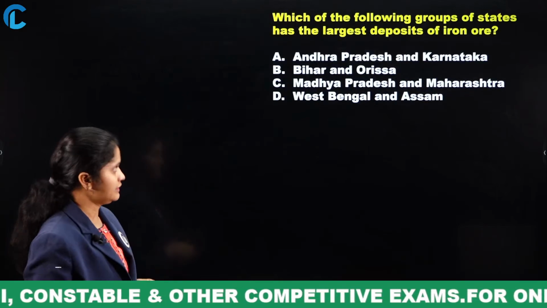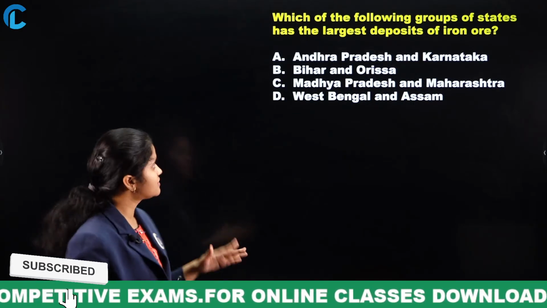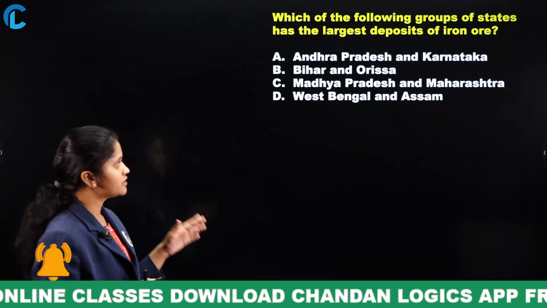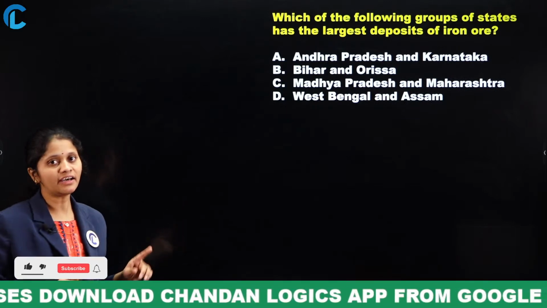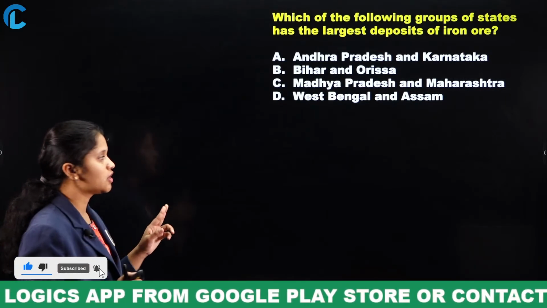Okay, next, which of the following groups of states has the largest deposits of iron ore? Andhra Pradesh and Karnataka, Bihar and Orissa, Madhya Pradesh and Maharashtra, West Bengal and Assam.